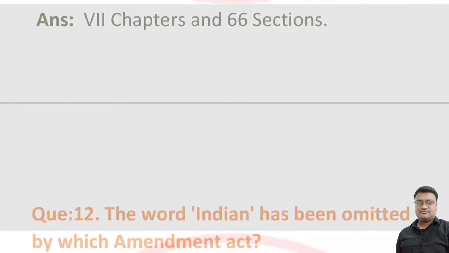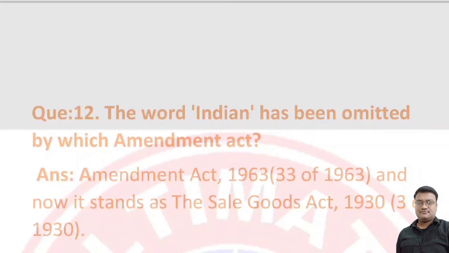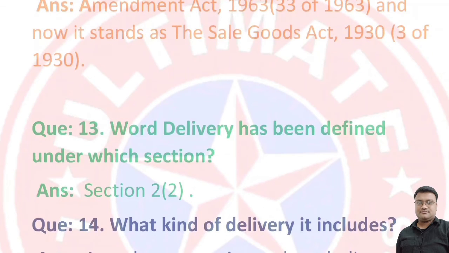Next question, the word Indian has been omitted by which Amendment Act? The word Indian has been omitted by Amendment Act 1963, Act number 33 of 1963, and now it stands as the Sale of Goods Act 1930, Act number 3 of 1930. Next, the word delivery has been defined under which section? The word delivery has been defined under section 2, clause 2.